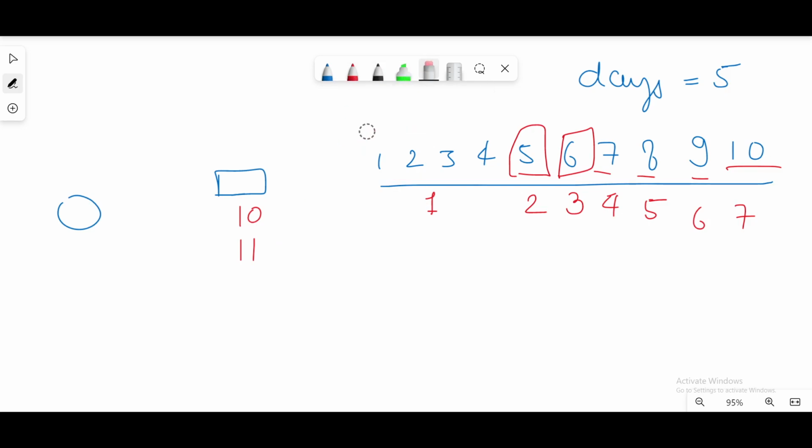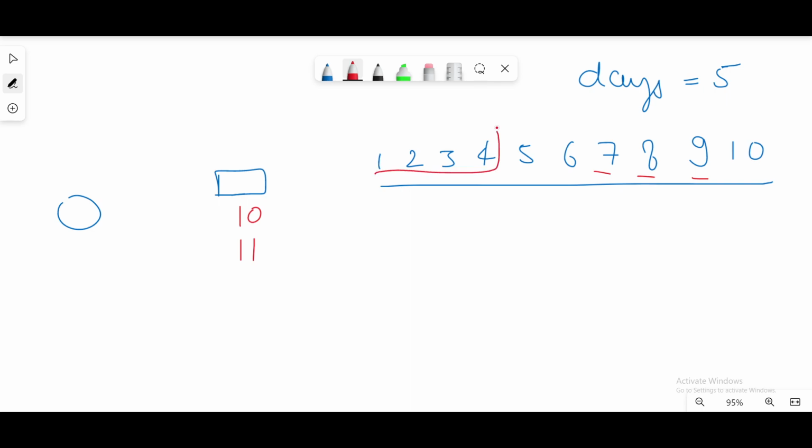So can we take 11? We have to find out by calculating the number of days here. So as previously calculated, we know that the sum is 10, we cannot add 5, it will become 15, and now our capacity is 11.